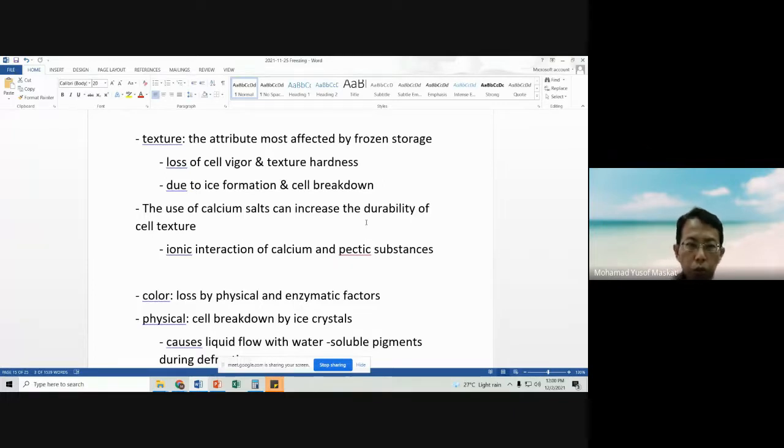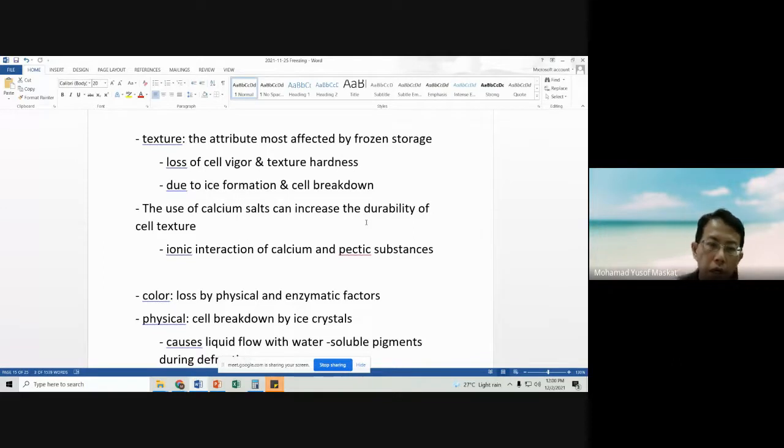So when we freeze the food products, these ice crystals will destroy the microstructure and affect the quality of the fruits and vegetables. When the cells are damaged, there will be a loss of cell vigor and also texture, hardness, due to ice formation and cell breakdown.